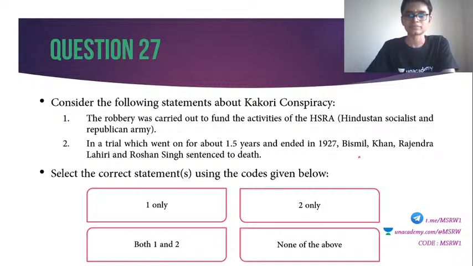27. Consider the following statements about Kakori conspiracy. Number 1. Yes, Deepika, very good. Sakshi Jain also correct. The robbery was carried out to fund the activities of Hindustan Socialist Republic Army. 2. In a trial which went on for about 1.5 years and ended in 1927, Bismil Khan, Rajendra Lahiri and Roshan Singh were sentenced to death. Choose the correct answer.